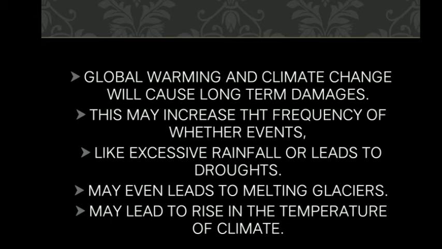The increase in global warming temperatures may even lead to melting of glaciers, and it may result in an increase of the temperature of the climatic conditions, and this in turn will cause huge damage for human existence, because humans can't survive if the temperature keeps increasing. Up to a certain extent we can survive, but beyond that it will be a very big burden for us.